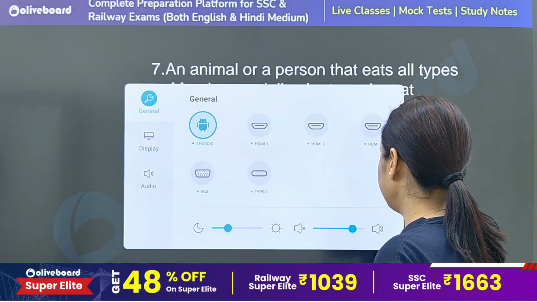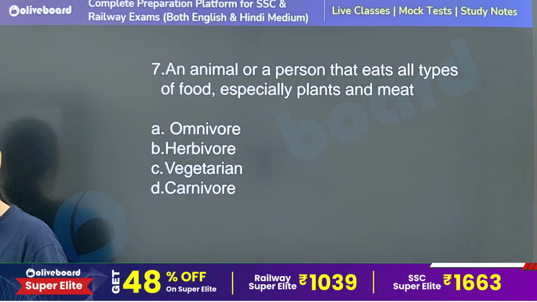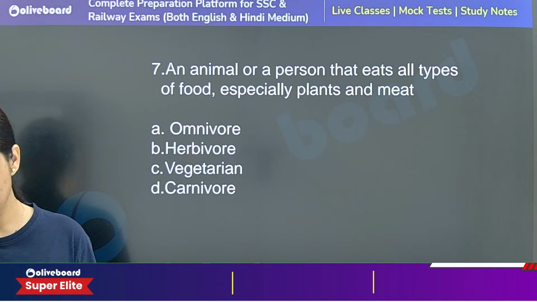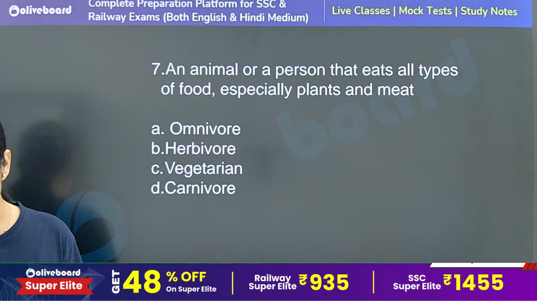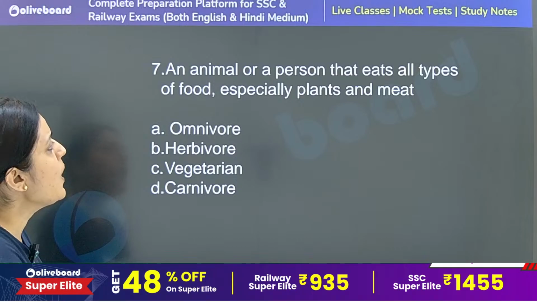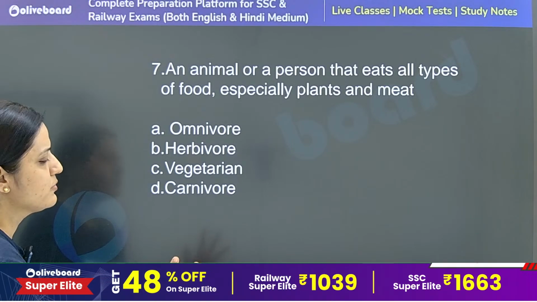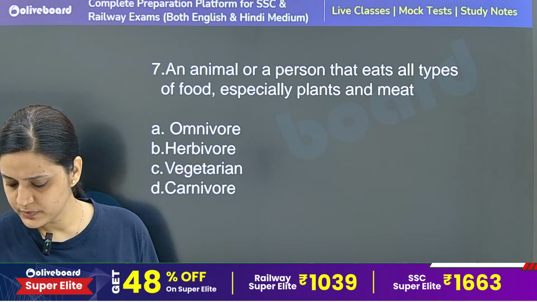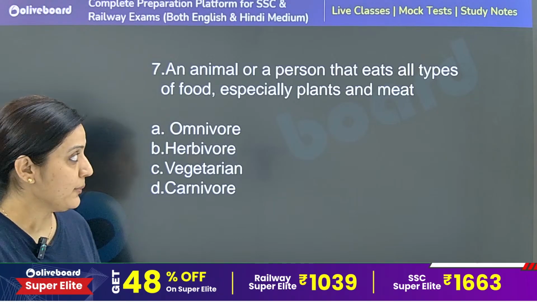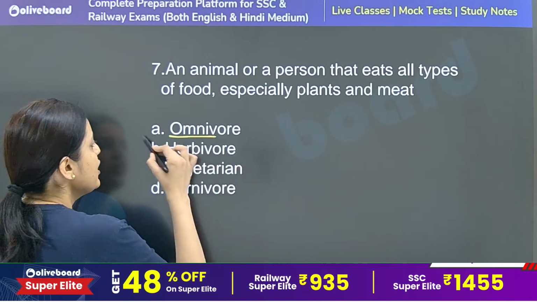Next question. Derogatory remarks. An animal or person that eats all types of food, especially plants and meat. All types of food. So definitely my correct answer is option number A. An animal or a person that eats all types of food is definitely an omnivore.